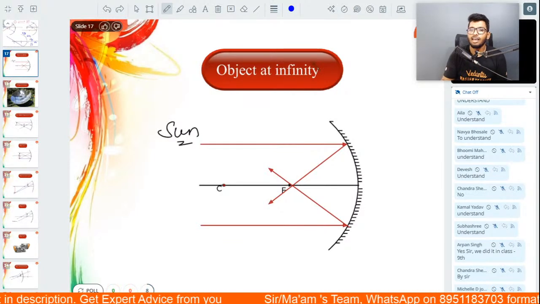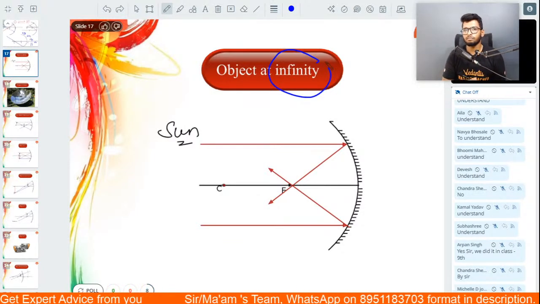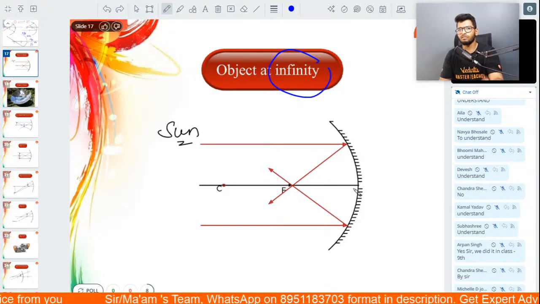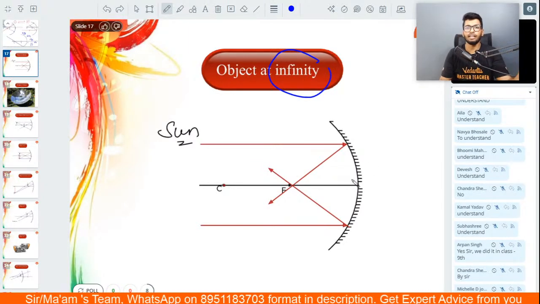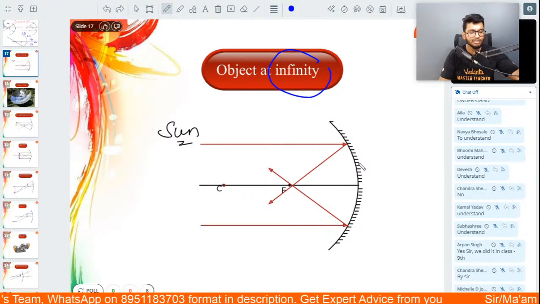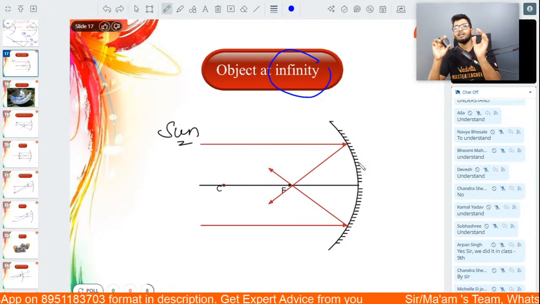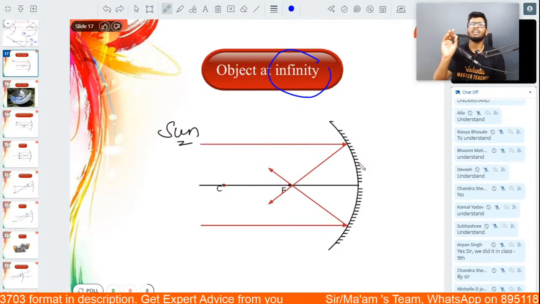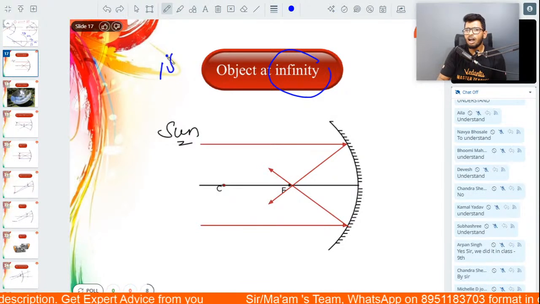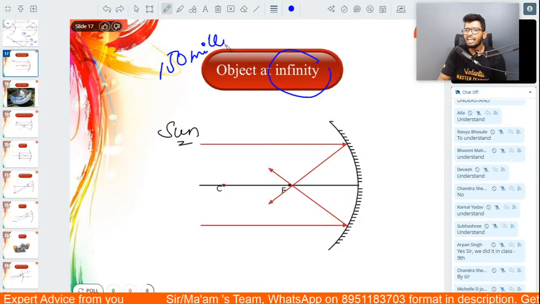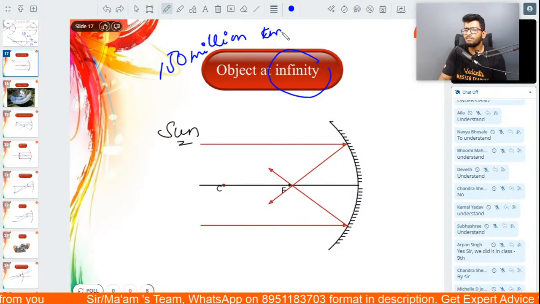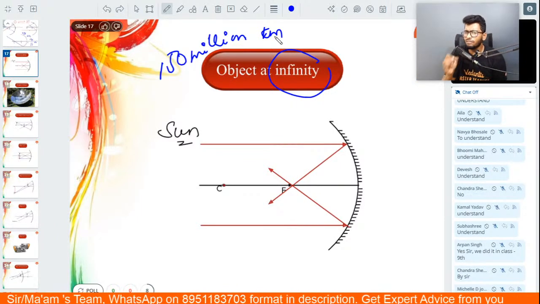First case first, let's say that the object is at infinity. Let's say there is an object which is very, very far away. It could be the sun. Let's say you have a concave mirror placed under the sunlight. Now the sun is very, very far away, about 150 million kilometers away.